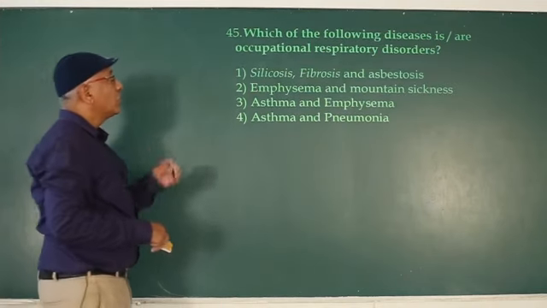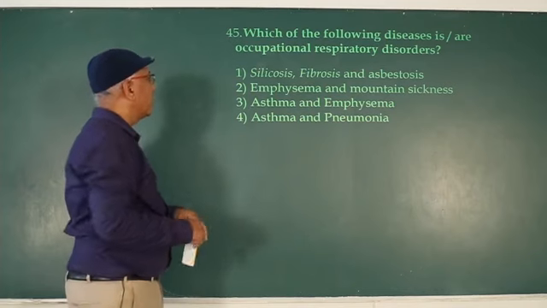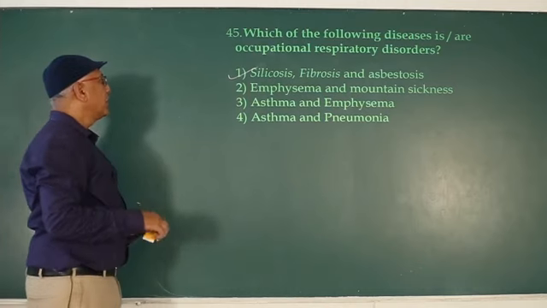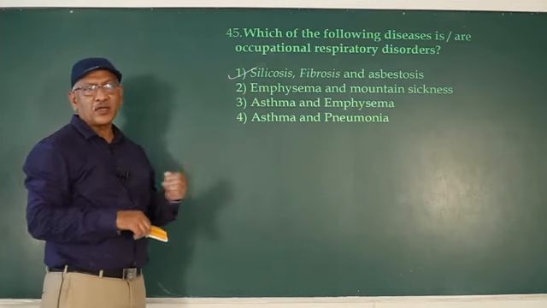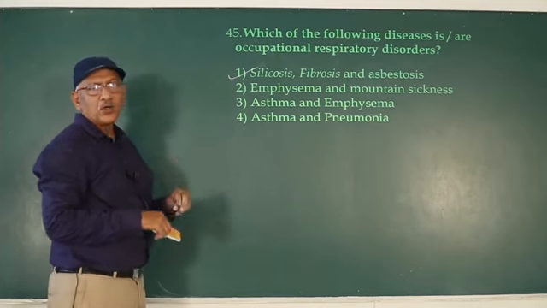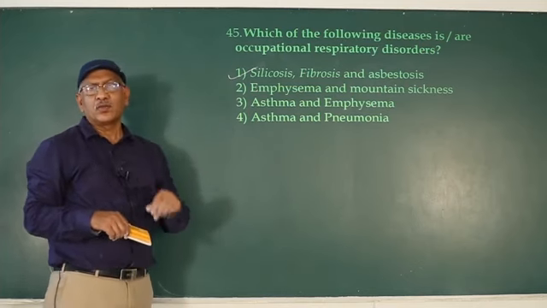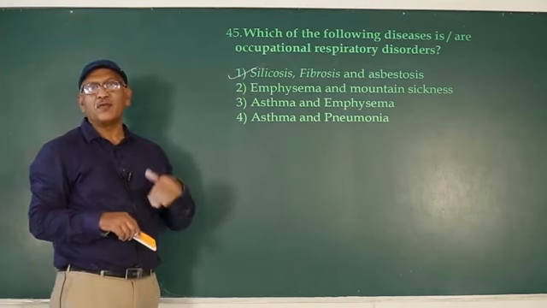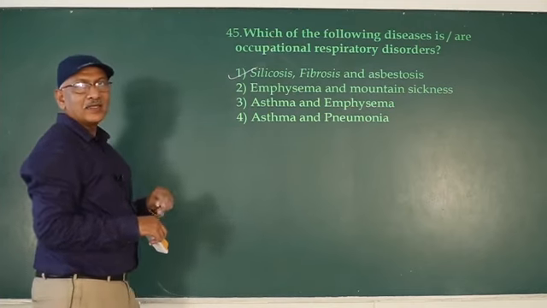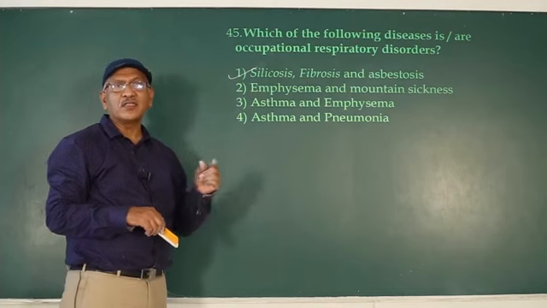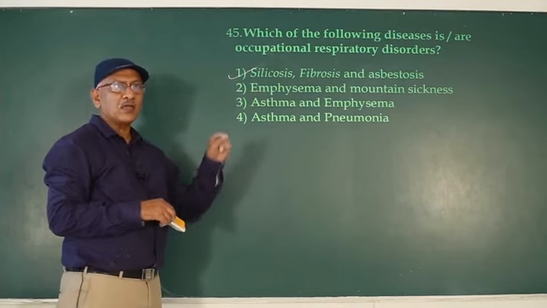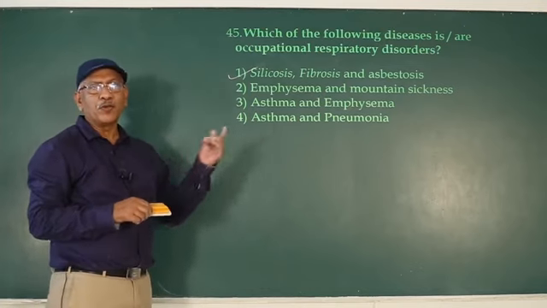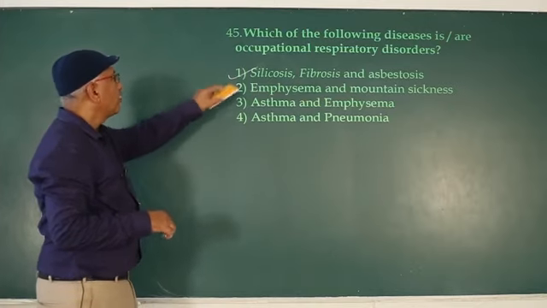Next question: which of the following diseases are occupational respiratory disorders? Silicosis is caused by inhalation of silica particles, sand. Byssinosis is caused by cotton dust, affecting workers of ginning mills and spinning mills. Inhalation of asbestos dust causes asbestosis, which is common in people working in asbestos sheet forming industries. Nowadays they use protective masks to prevent asbestosis. So the answer is 1.